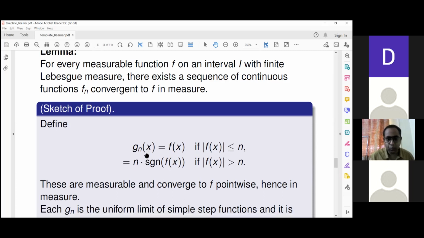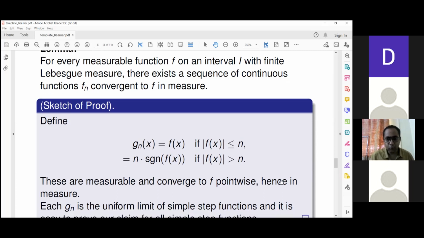and these converge pointwise to f. That's also easy to see, because f is measurable, and if we allow f to take infinite values, they will be on a null set.